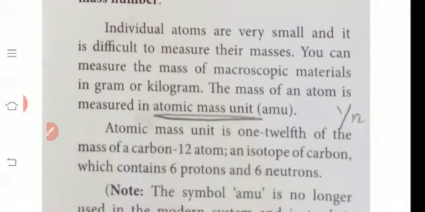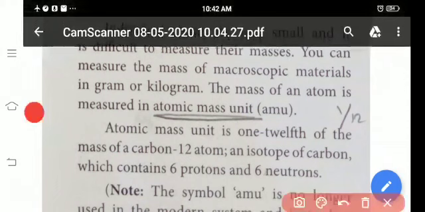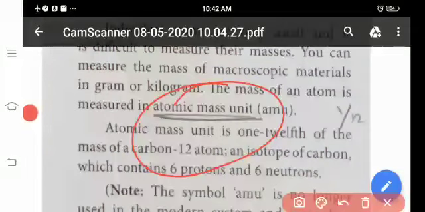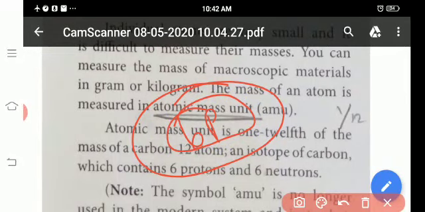Same atomic number, same element but different mass number, that is called isotope. Okay, which contains 6 protons and 6 neutrons. Listen, this is a carbon atom. Here in the nucleus we have 6 protons and 6 neutrons.